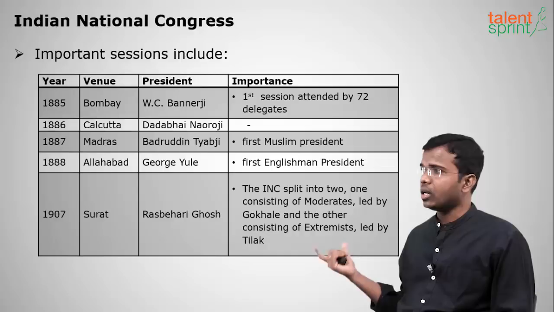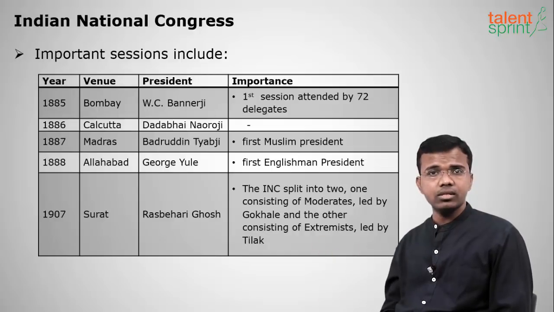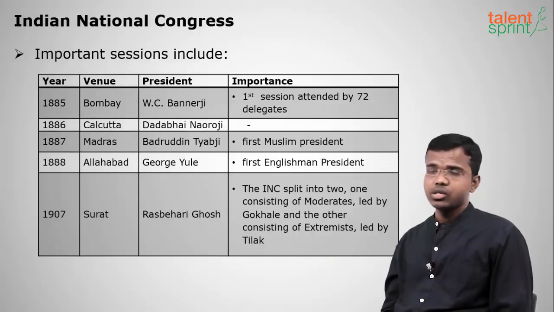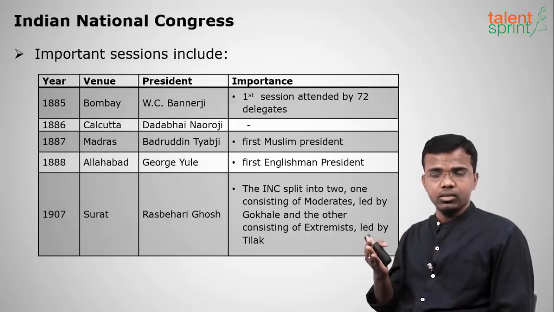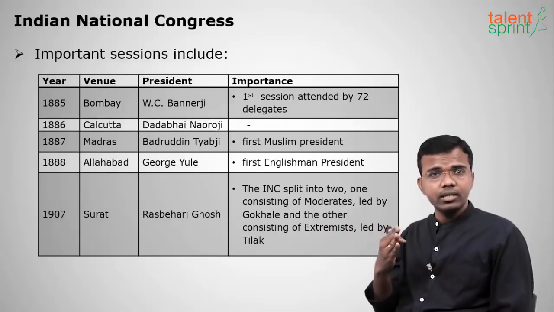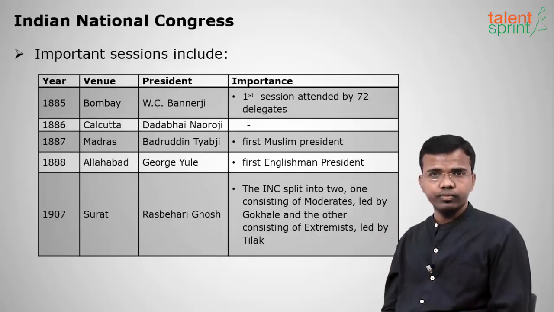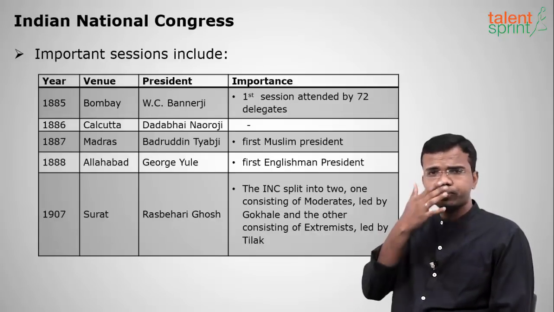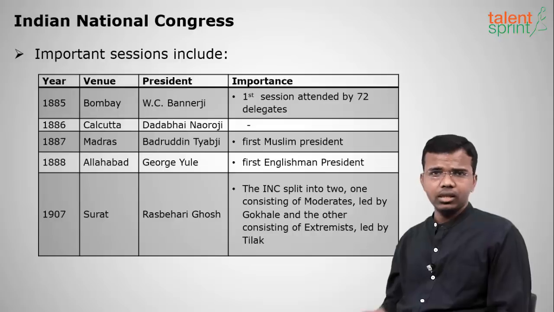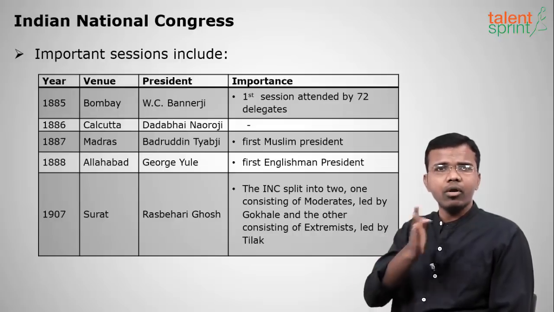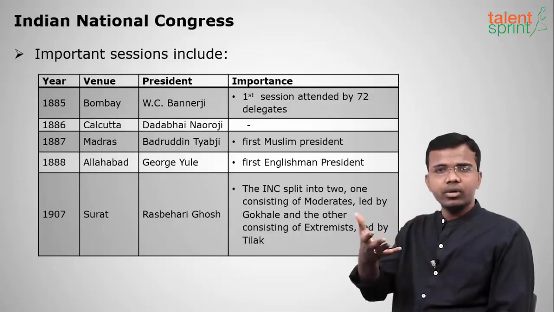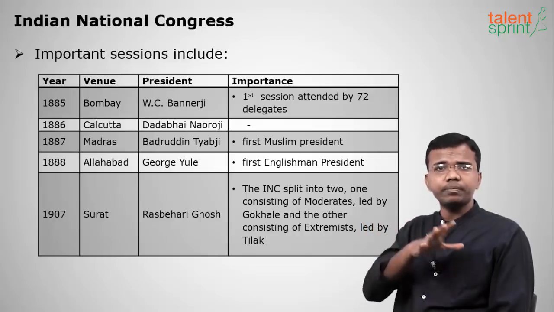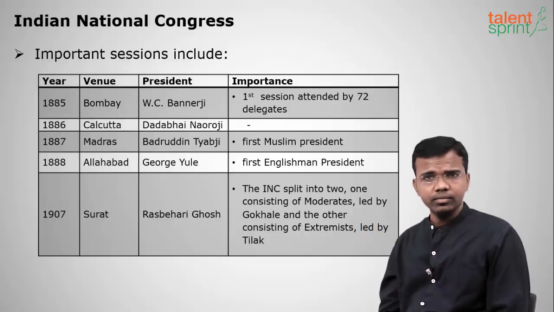Okay. And the next important session was the 1907 Surat session. Why it is important is that the Congress split into two, moderates and extremists. These two groups were actually in the Congress. What do you mean by moderates? What do you mean by extremists? Moderates were those who wanted to protest against the British in a non-violent manner.